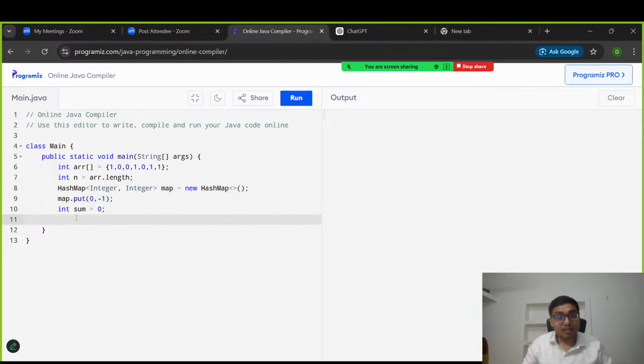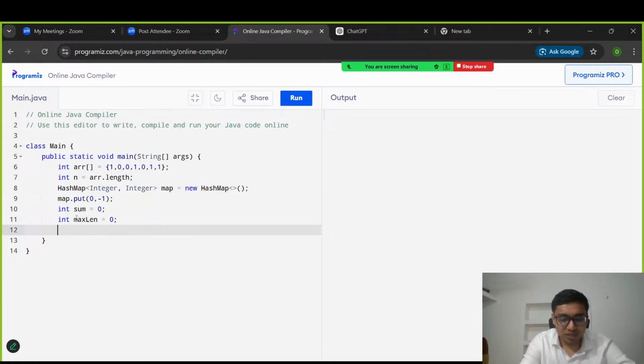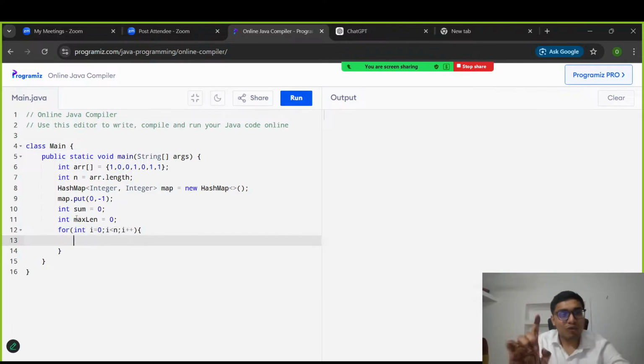Then after that, one more variable we need to define for calculating the maximum length. So maxLength is equal to 0. So let's try to iterate over the array. int i is equal to 0, i less than n, then i plus plus. What I did every time, we calculate the prefix sum.